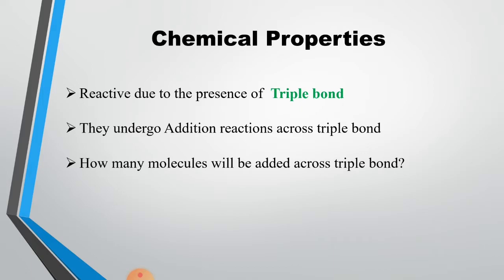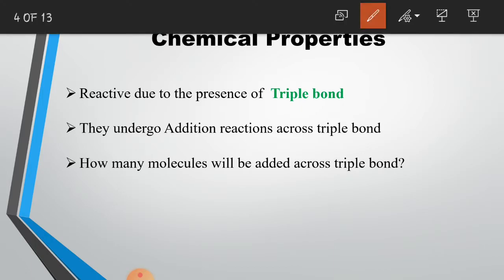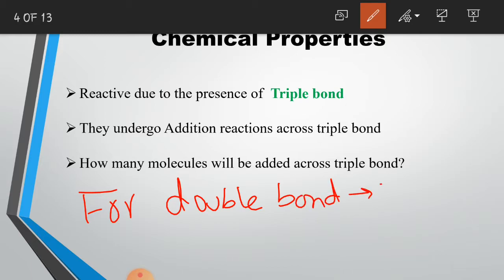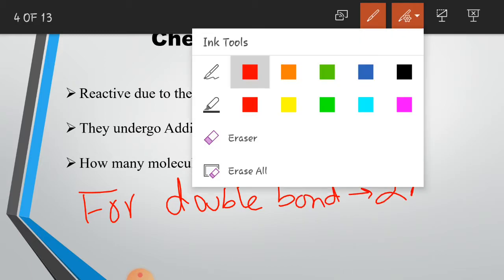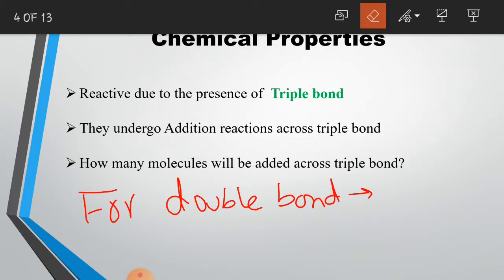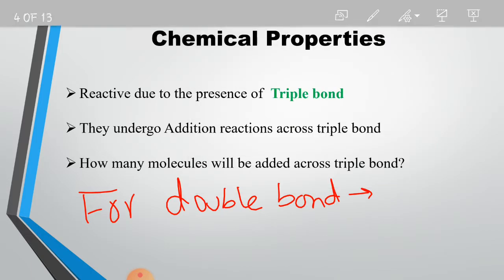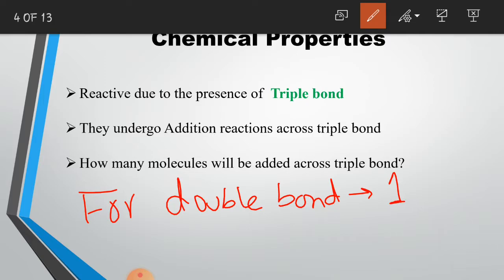Now, if they are undergoing addition reactions, then the question arises: how many molecules will be added across the triple bond? In the addition reaction of alkenes, we saw that for breaking the double bond, we needed one molecule.